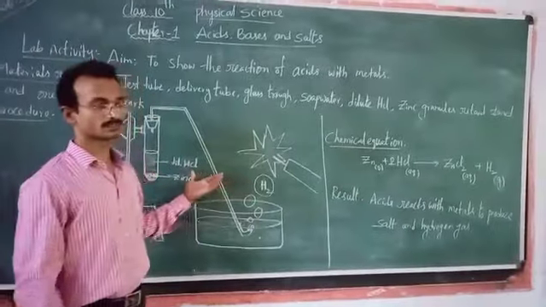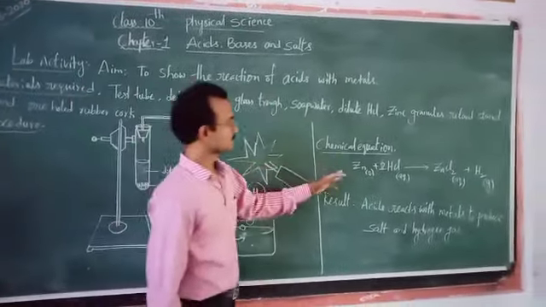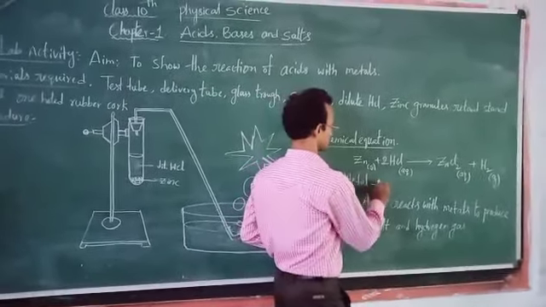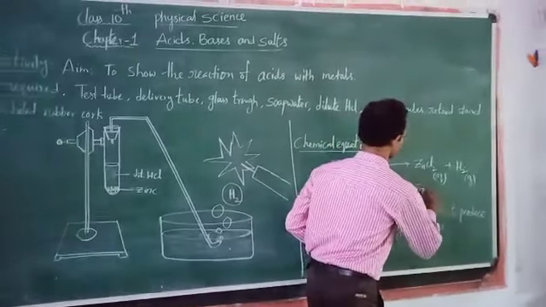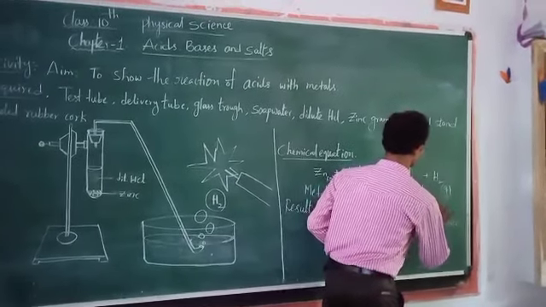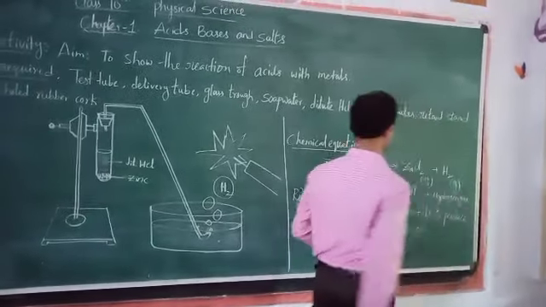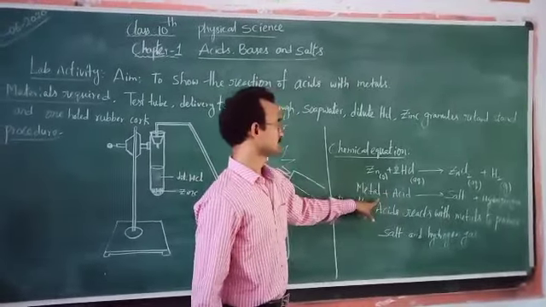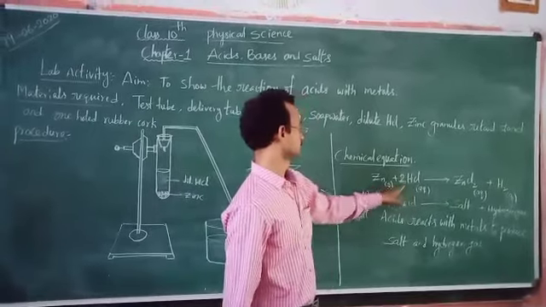If you want to write the chemical reaction and equation, a metal reacts with acid to form salt plus hydrogen gas. This is the chemical reaction between acid and metal. The equation for the reaction is mentioned above.